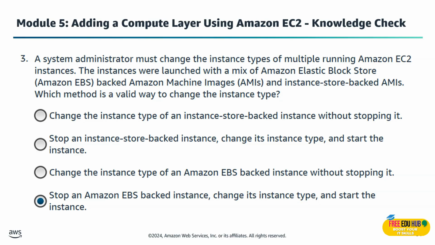The right answer for this one is to stop an Amazon EBS backed instance, change its instance type, and start the instance. The reason for that is that this is a supported process for EBS backed instances. You must first stop the instance, then modify the instance type, and finally start it again. Because of the root volume in EBS, your data and operating system remain intact across the stop and start cycles.